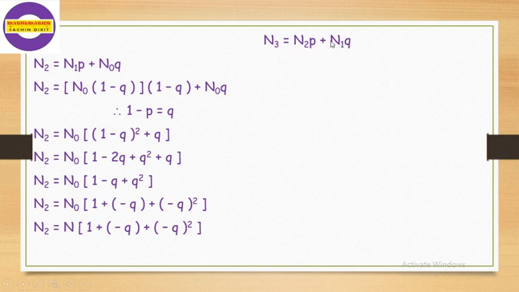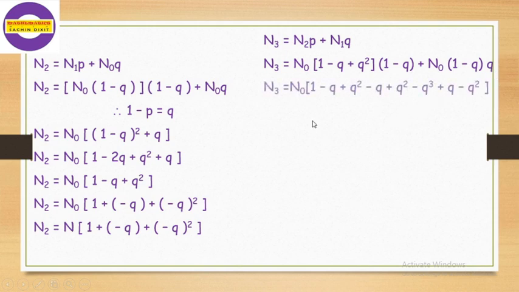In solving this, we put the values of n1 and n2 which we calculated previously. n3 is equal to n2, the value of n2 is n0 into (1 - q + q squared), into p, the value of p is 1 - q, plus n1, the value of n1 is n0 into (1 - q), and q as it is. Now take n0 common and multiply these two brackets. We multiply this one to this bracket, we get 1 - q + q squared.